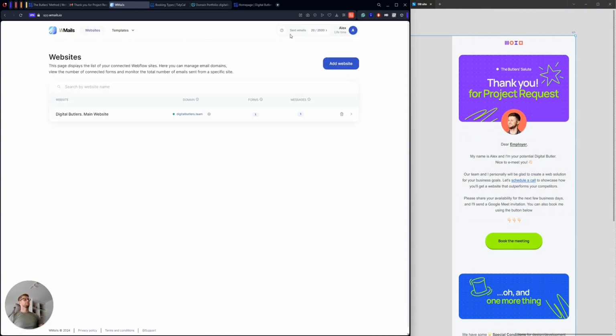Cool. I can also see that the messages I send are highlighted here, so I am able to send 2,000 emails per month. And of course, if I need more, I can connect to the team and ask for enterprise. But in general, it looks good.